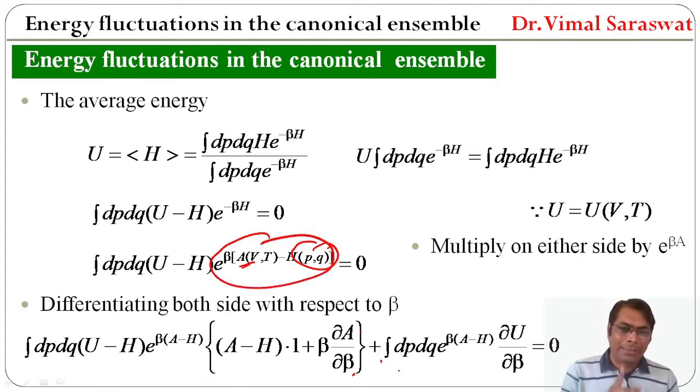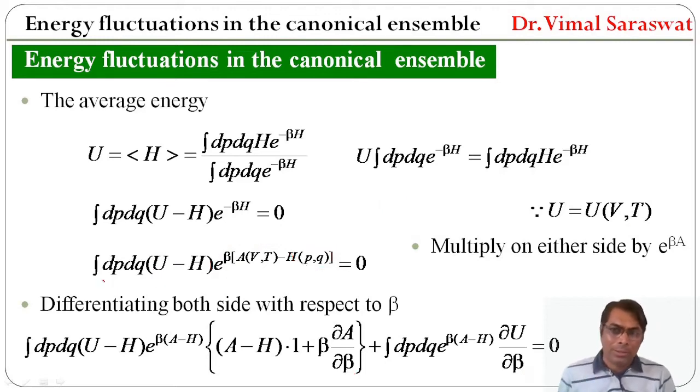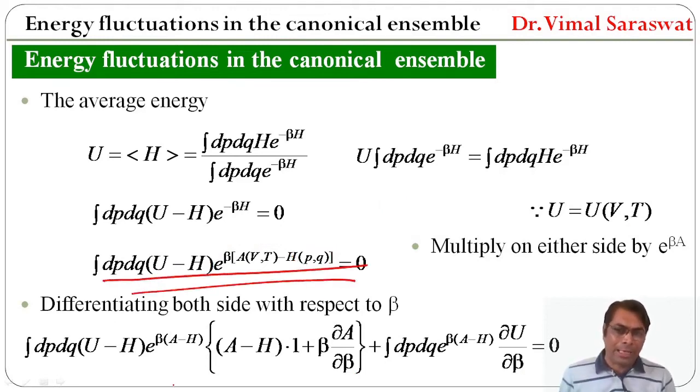So integration dp dq e raised to beta (A minus H) is constant, and we differentiate (U minus H) with respect to beta. Since U is a function of V and T and beta is actually 1 upon kT, U is a function of beta. Therefore, the differential of H with respect to beta is 0 and the differential of U with respect to beta is del U by del beta. Therefore, the differential of this with respect to beta will be this one.